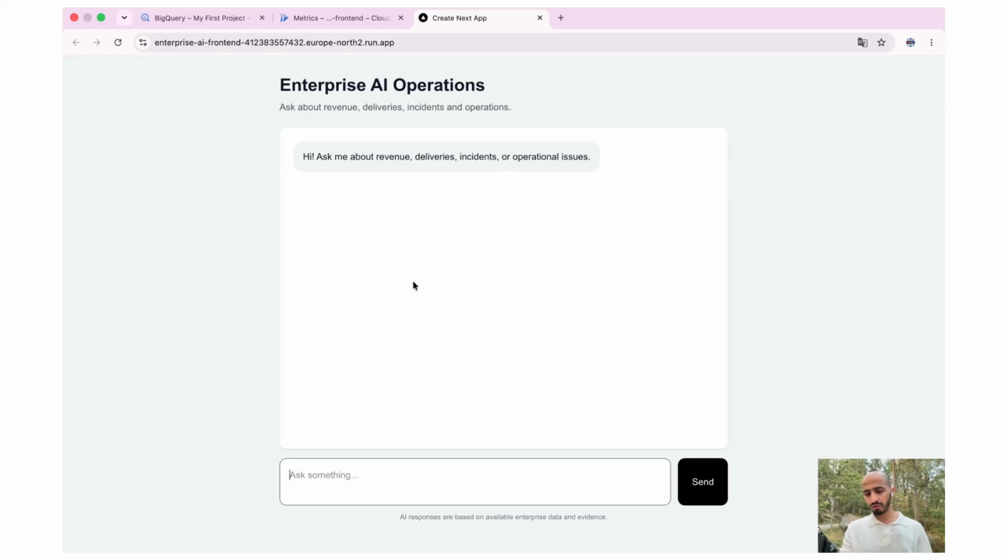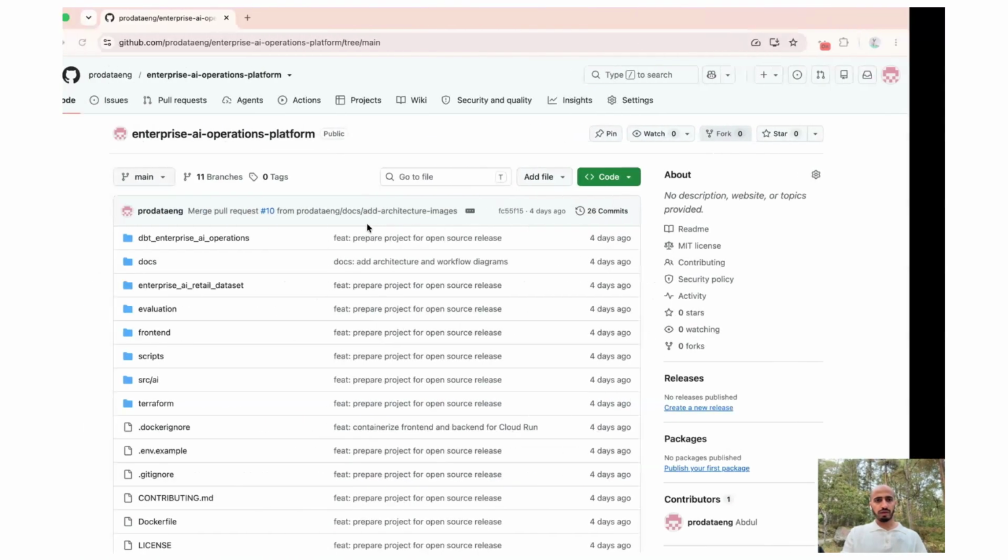This is the important part, because that's what makes these AI products trustworthy, right? We are actually querying the data. Sorry, we are asking this AI to answer from our data. We don't want any answers outside of that. This is very important, and I'm going to show you also in this demo. So I have the repository here,